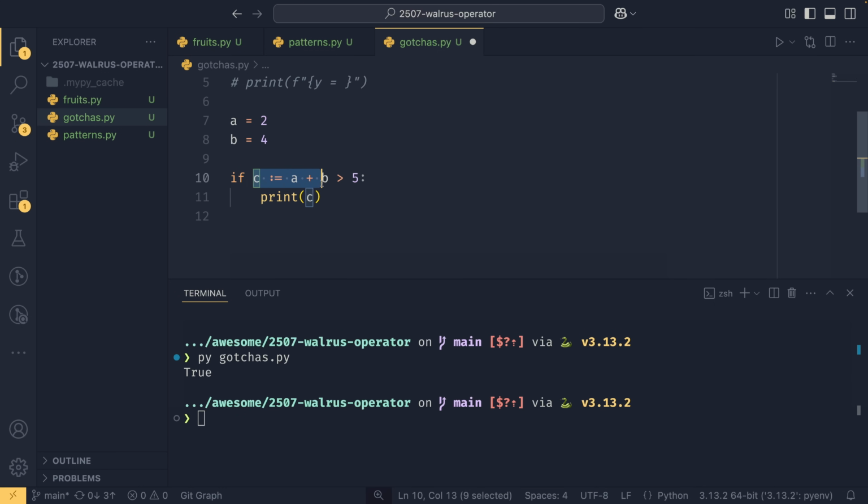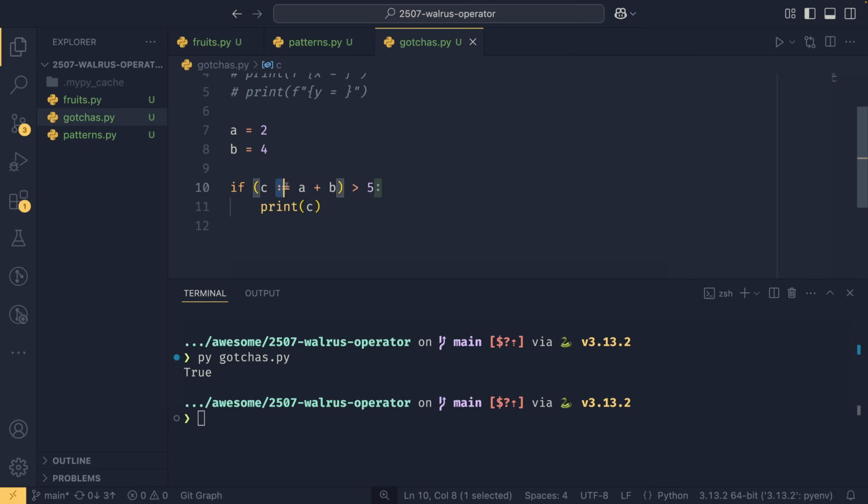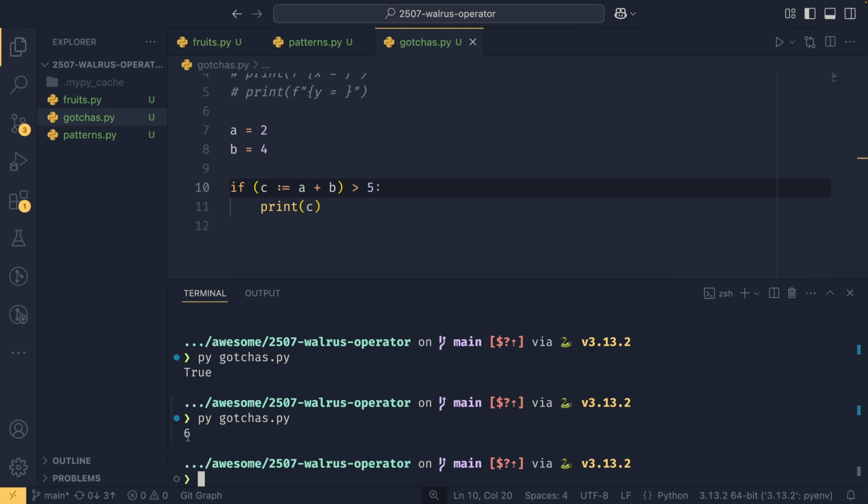We wanted instead to do this. So we wanted to set c to be equal to a plus b, and then we wanted to check if all this is greater than 5. And now, if you run that, we get 6 as we'd expect. This is definitely something to watch out for and something I have run into a few times, so you do need to be careful if you're doing this.